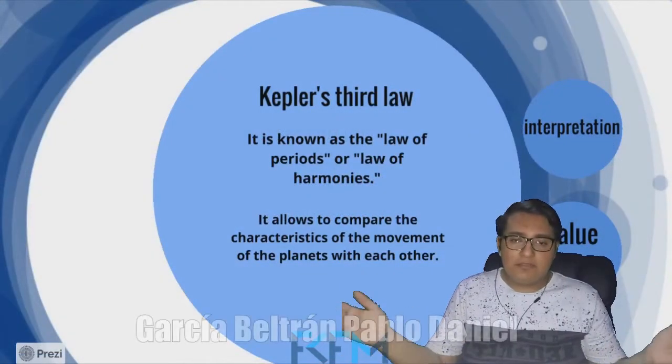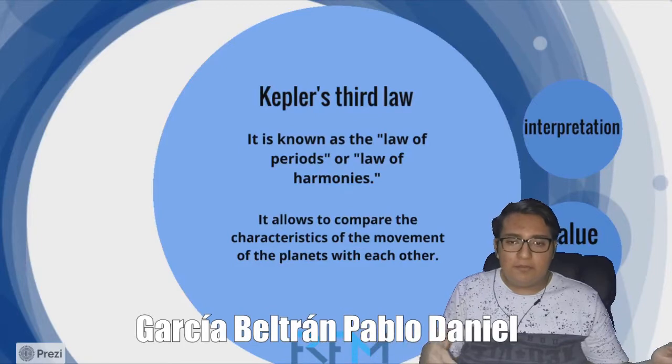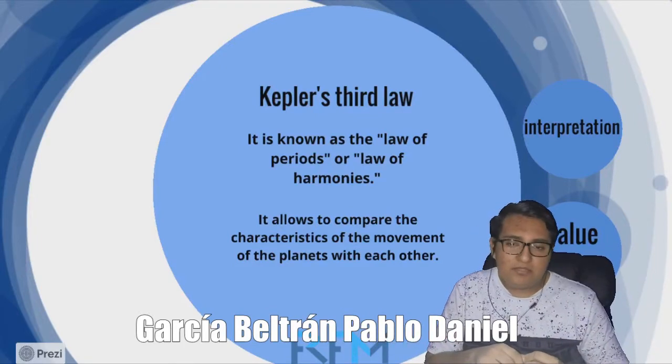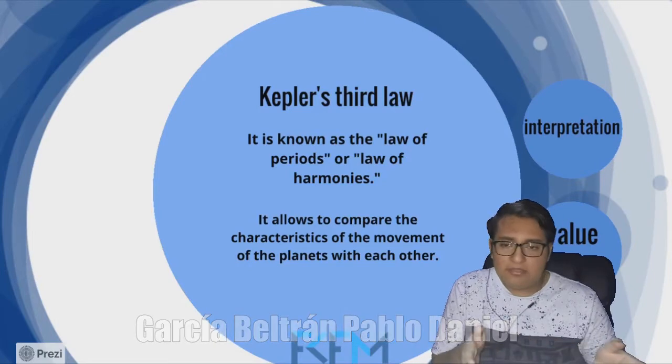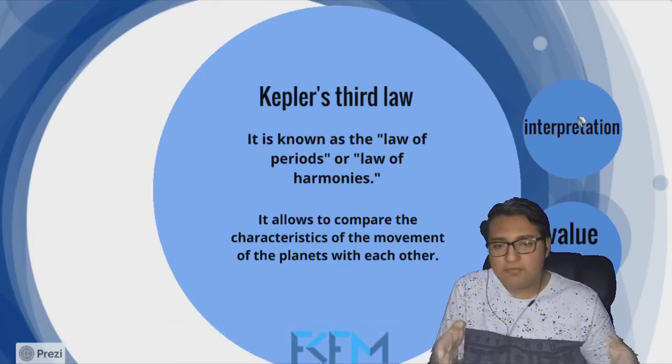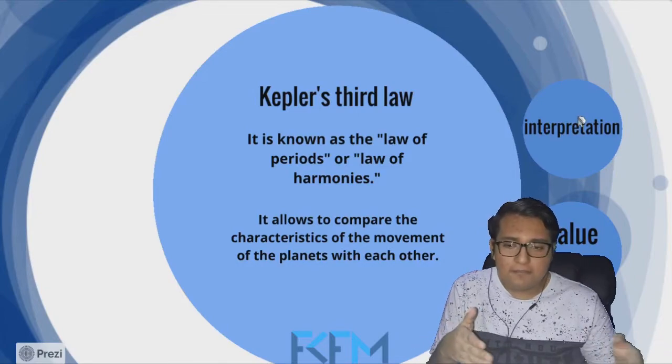Kepler's third law is known as the law of the periods. This law allows us to compare the planetary movements, for which the orbital period and the radius of the orbit of each planet are taken into account.